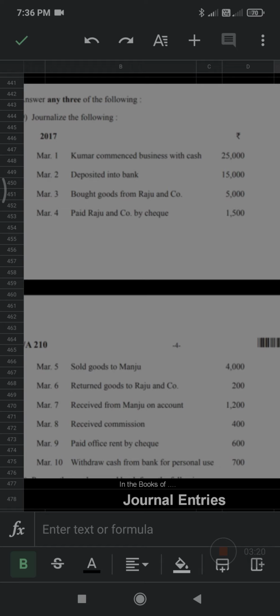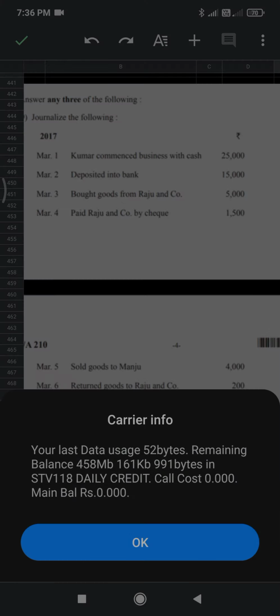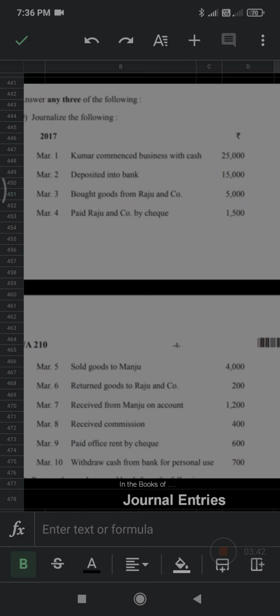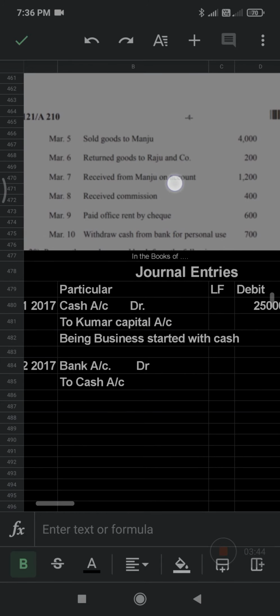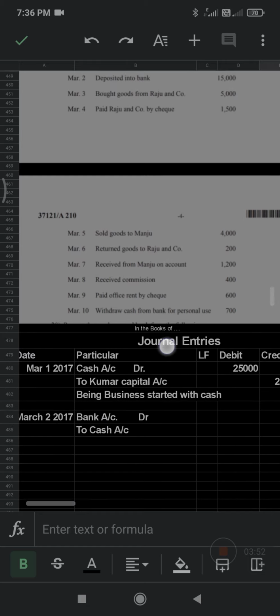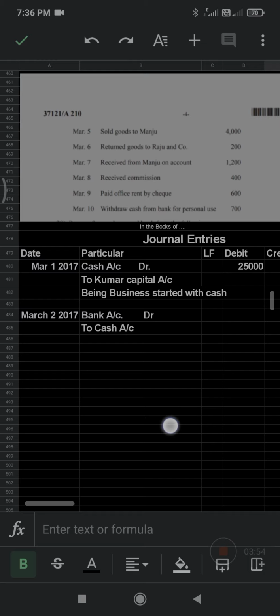In the bank account, what comes in? In the bank, cash comes in. That's why the bank account should be debited. And in business, what goes out? In business, cash goes out. That's why the cash account should be credited. So I have written the entry here: March 2nd 2017, bank account debit to cash account credit.